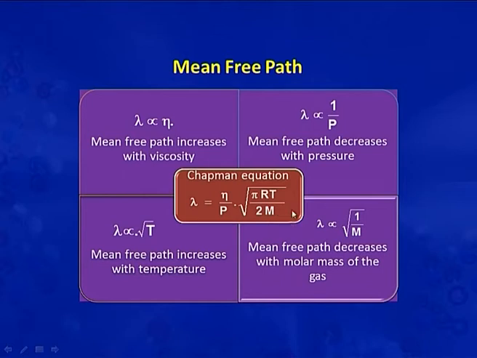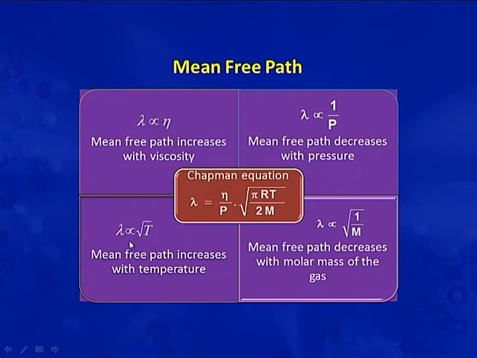Now, we can discuss the factors which influence mean free path from this equation. Lambda is directly proportional to viscosity. As the viscosity increases, the mean free path also increases. From this expression, lambda is inversely proportional to pressure, as we have discussed before, that if we increase the pressure, the mean free path will decrease.